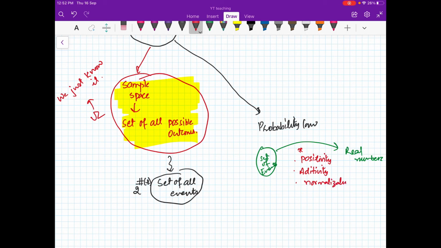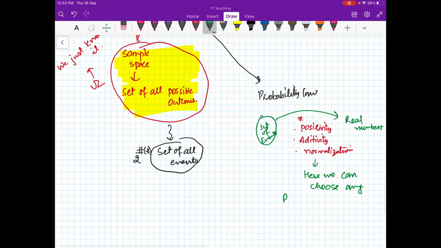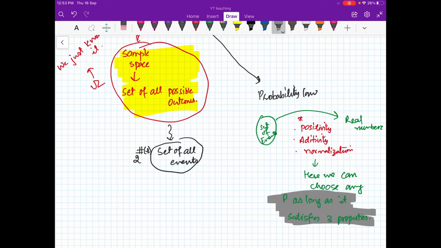Now the main question is, is this fixed? How do we define the probability law in different situations? The answer is no. Here we can choose any P as long as it satisfies the 3 properties. So this is the first step. It means that we don't have any hard and fast rule for choosing our probability law. All we want is that these things should be satisfied.